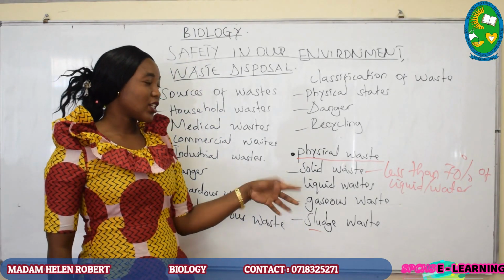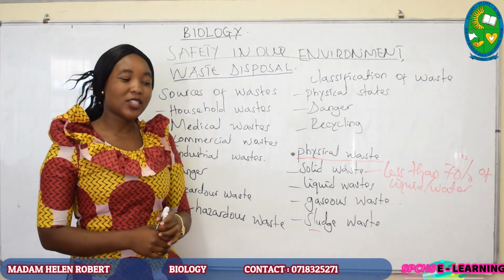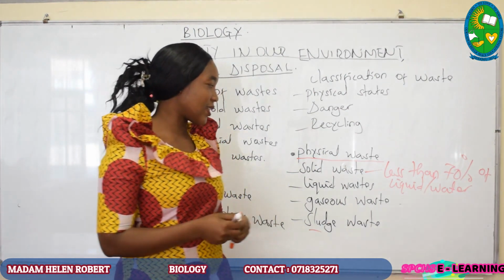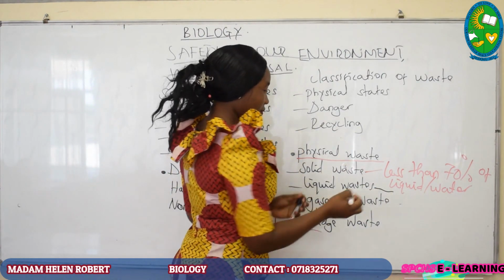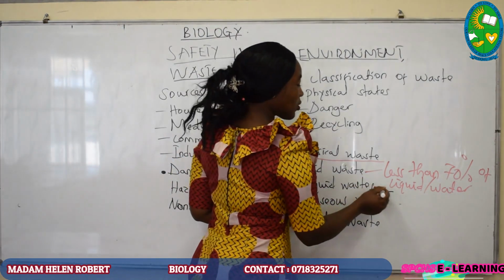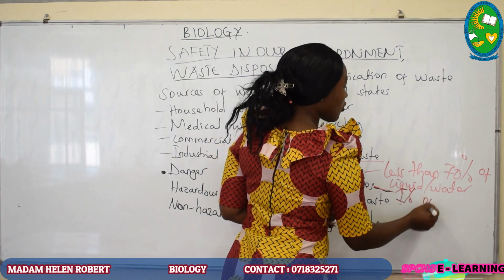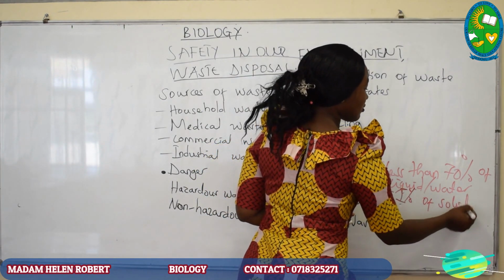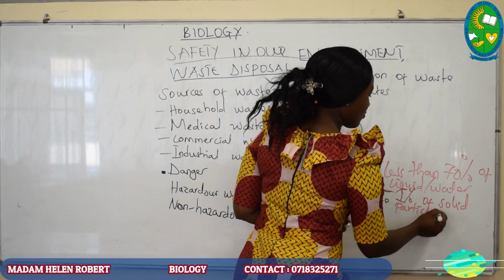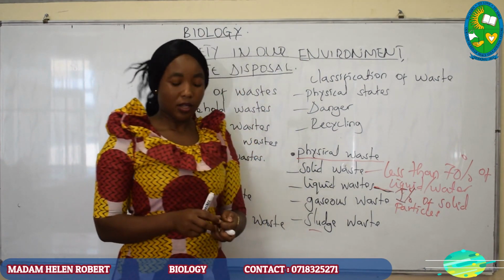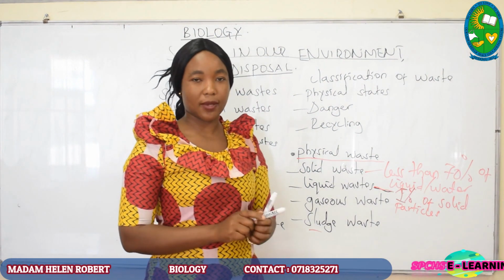When we are talking about liquid waste, it means that it may contain a small percent, about 1%, of solid particles. This may be industrial water.